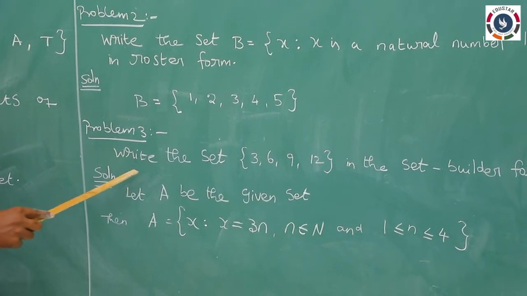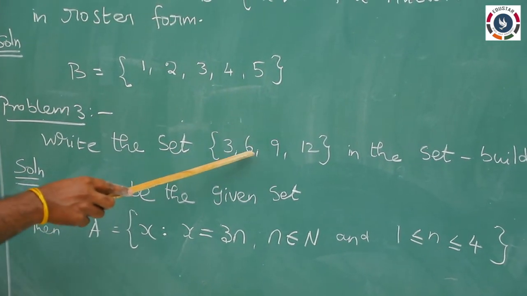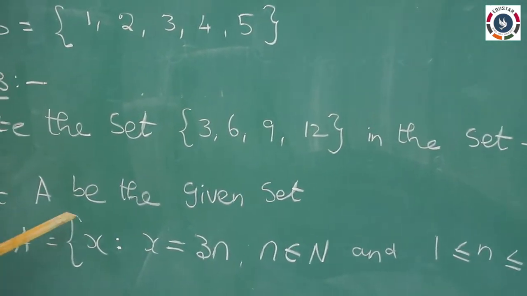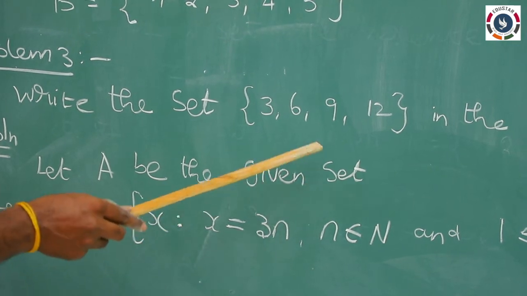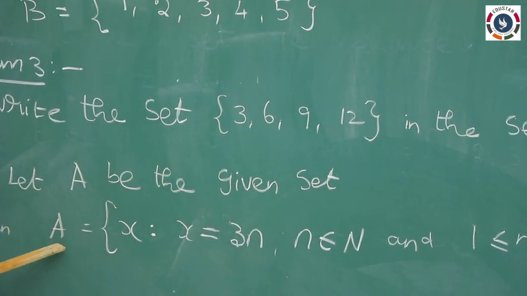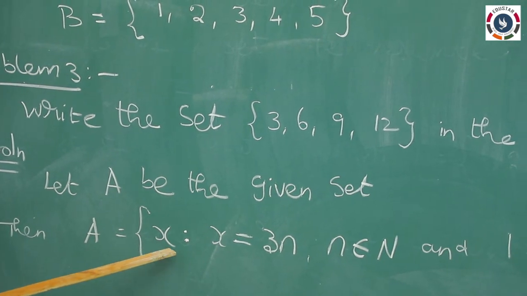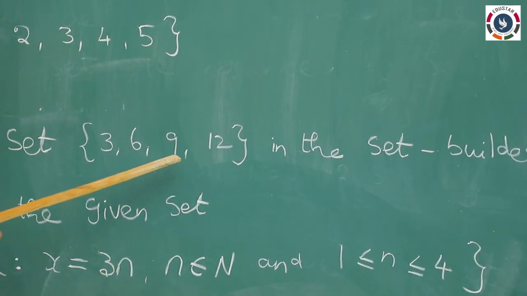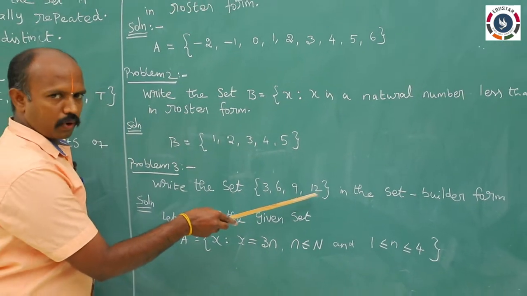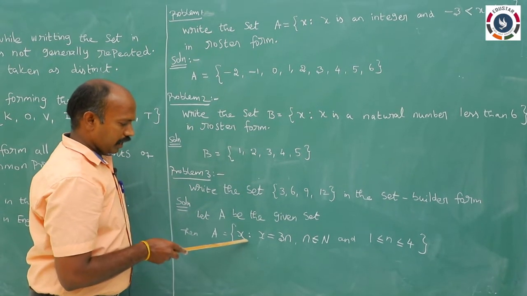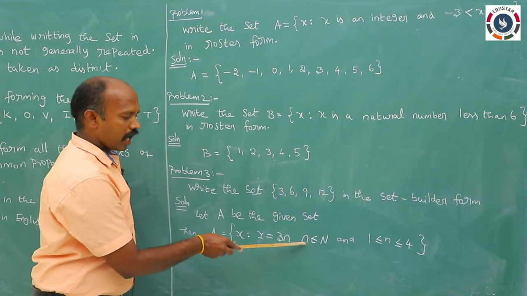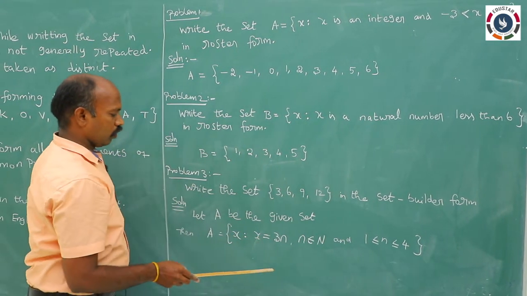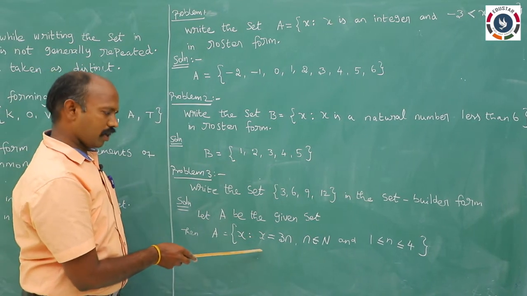So, next problem: write the set {3, 6, 9, 12} in the set builder form. Let A be the given set. So, A equal to {x such that x = 3n}, because 3, 6, 9, 12 are multiples of 3. So, we denote x = 3n, where n belongs to N, and the n value lies between 1 to 4. So, this is the set builder form.